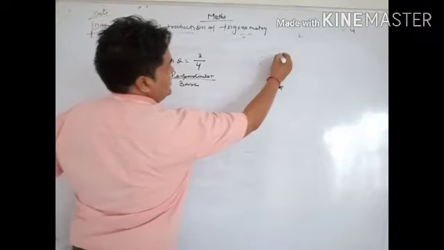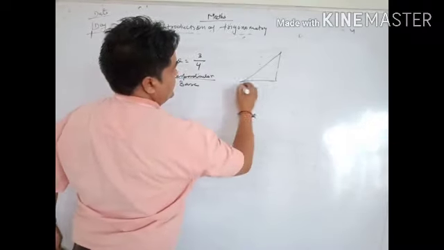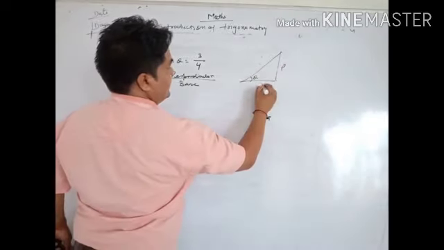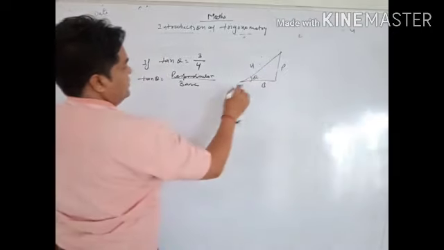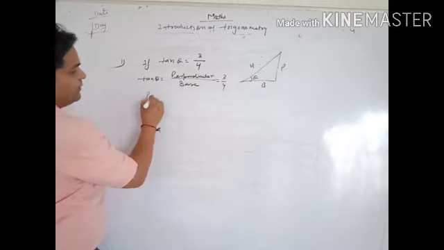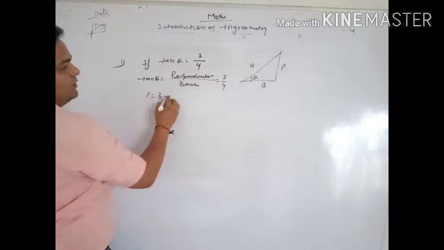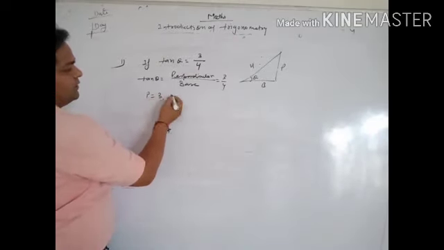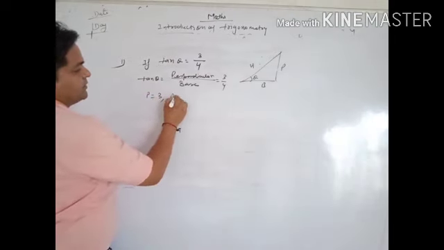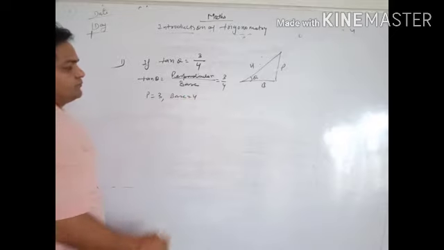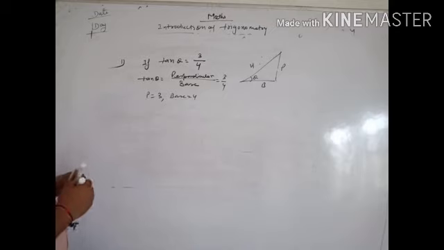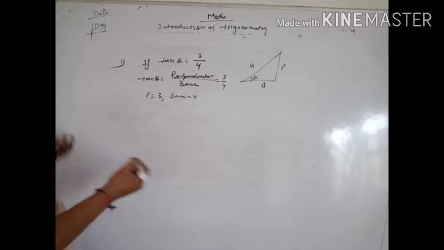Now this type of situation is here. This is the theta angle, perpendicular, base and hypotenuse. So 3 by 4, we have given perpendicular equal to 3, base equal to 4. Now we will find out the value of h, hypotenuse.